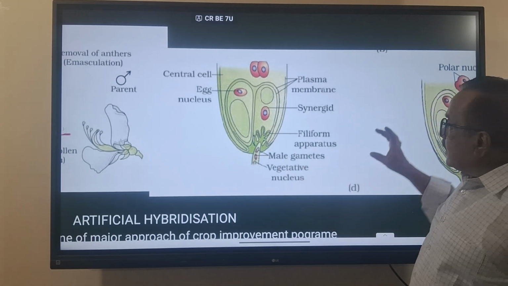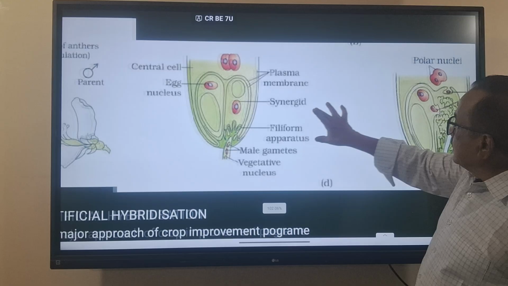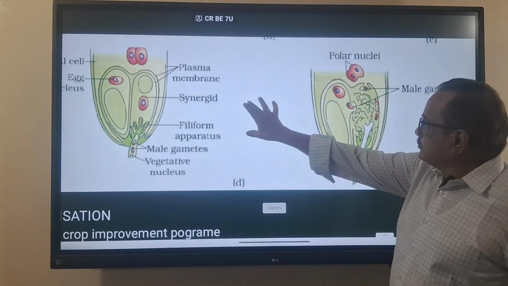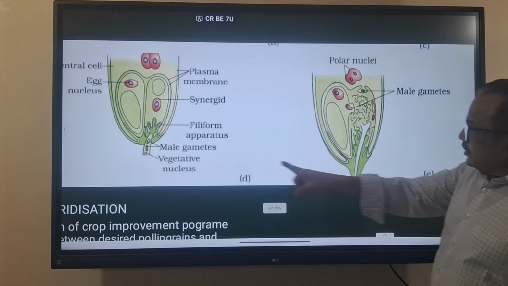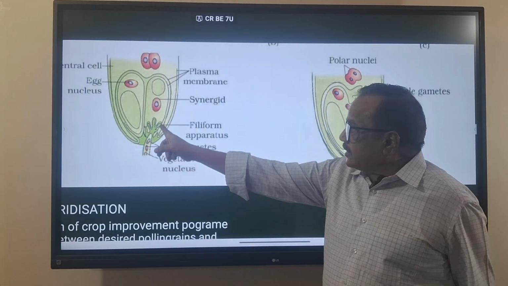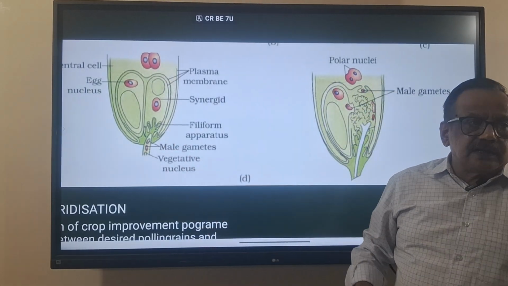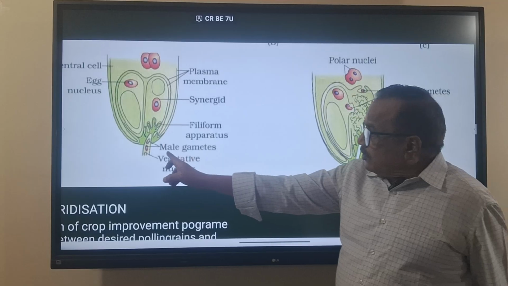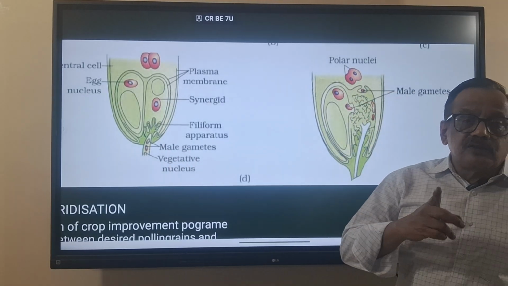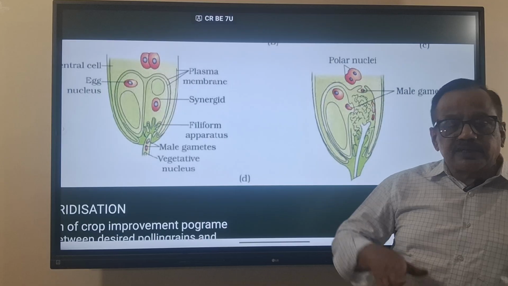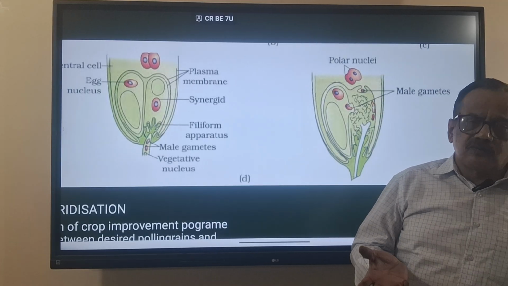And now what happens after the pollen tube has reached? It will have two male gametes. The generative cell divides and forms two male gametes, or right from the beginning it may have two male gametes.